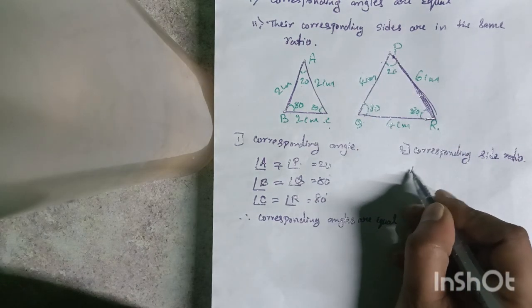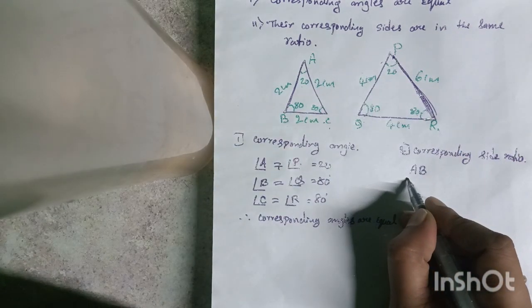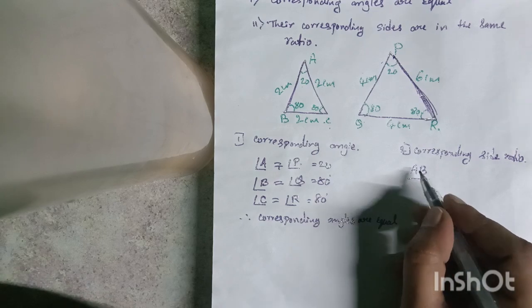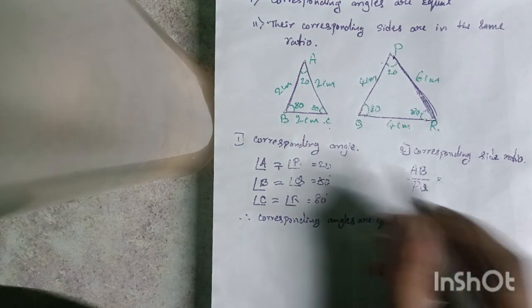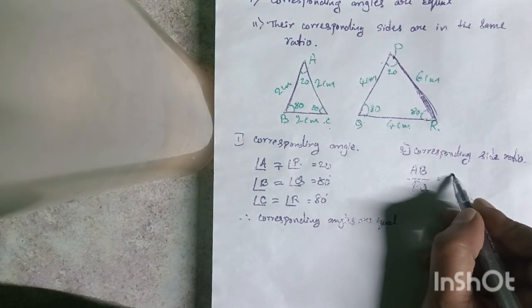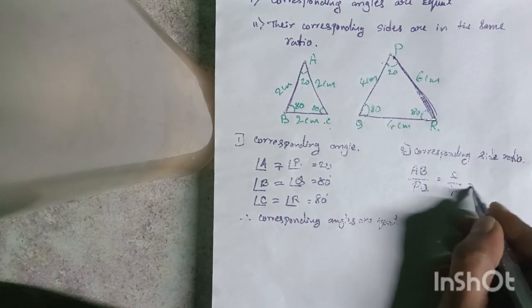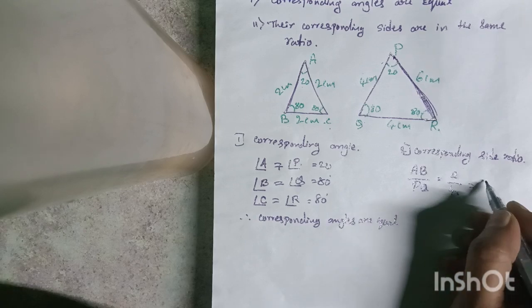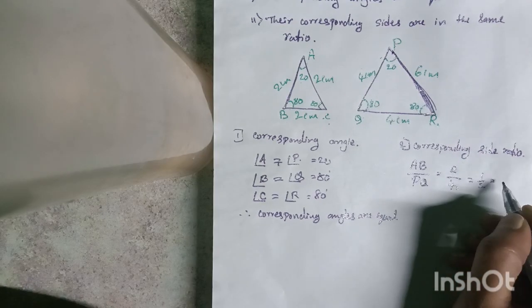So we take the ratio of the corresponding sides, AB to PQ. Observe here, the measure of AB is 2 centimeters and PQ is 4 centimeters. Two ones are two and two twos are four, so you get 1 over 2. That is the corresponding ratio. How much do you get?